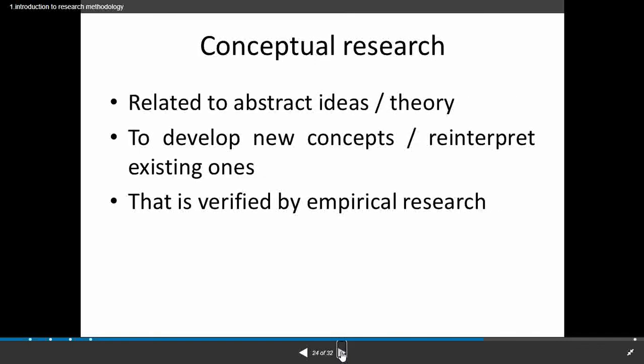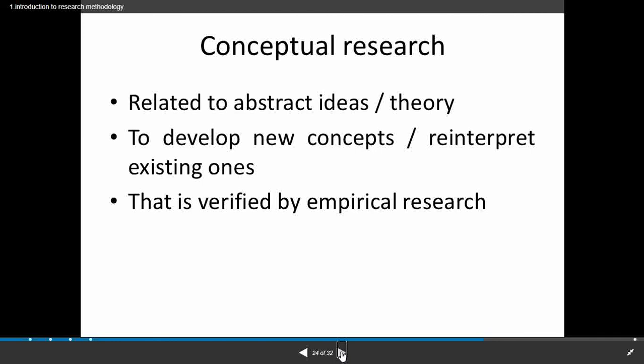And the next one is conceptual research. Conceptual research is related to abstract ideas or a theory. Here the word conceptual refers to something that is not physically present, it is only present in our mind. The ideas which we are making to solve the problem are still not physically present, but they are going on in our mind: how we are going to make a theory and how we are going to solve the problem by finding new things.